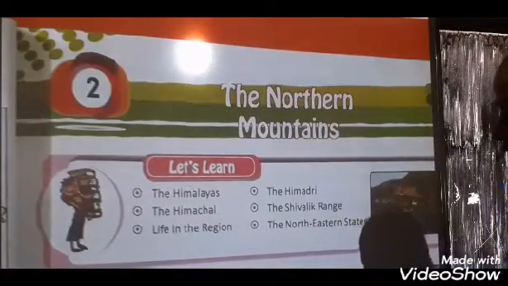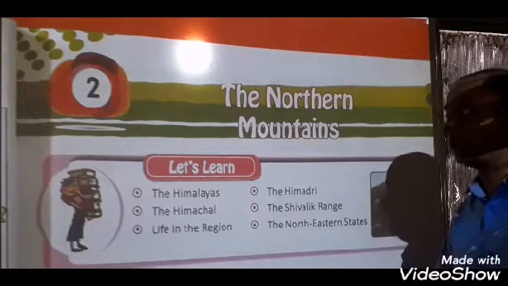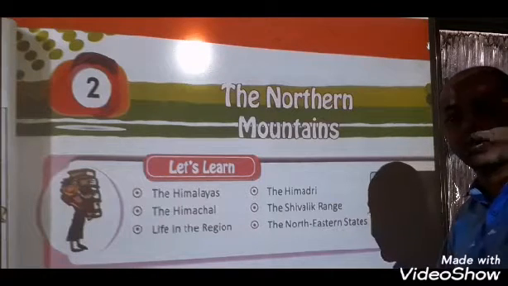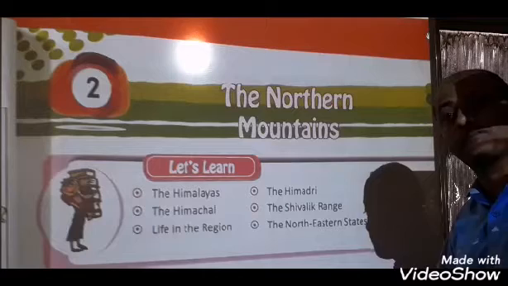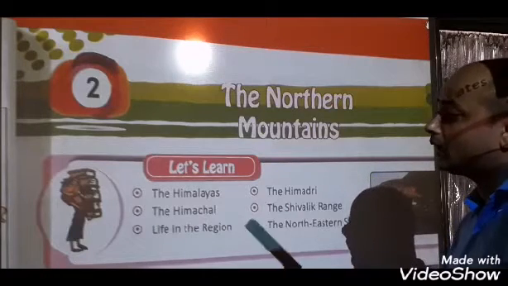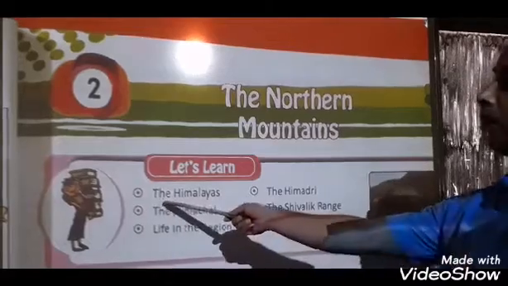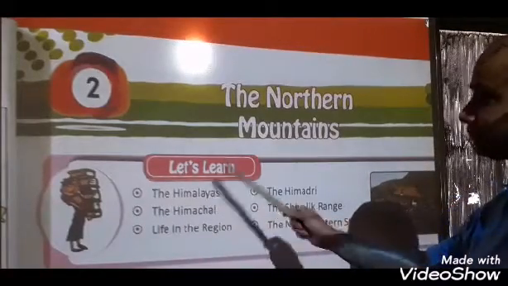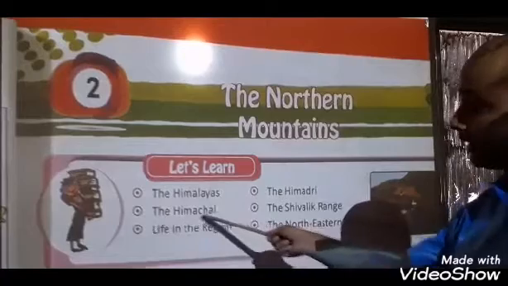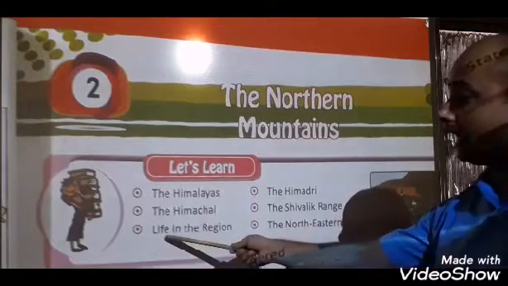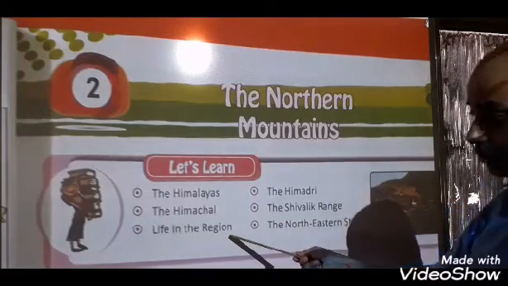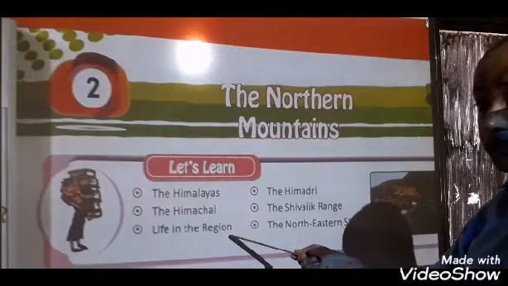Before entering the chapter, you need to know the topics. What are the topics we are going to learn from this chapter? They have given them here shortly. Now see, we'll learn about the Himalayas, the Himachal, and the life in the region, how the people live, their living style.